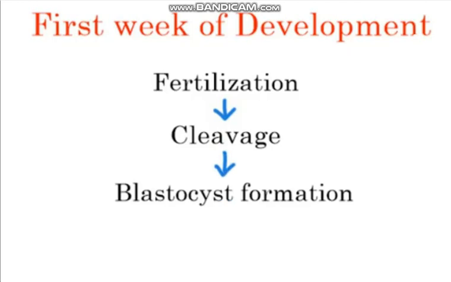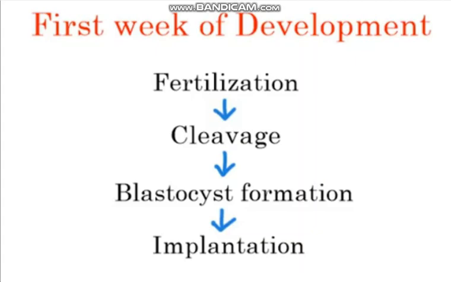Starting from fertilization, fertilization occurs in the ampulla, meaning in the uterine tube. The widest enclosed part of the uterine tube is the ampulla. So fertilization occurs in the ampulla, followed by cleavage, then blastocyst formation, and after this is implantation. In this video I will talk about fertilization.